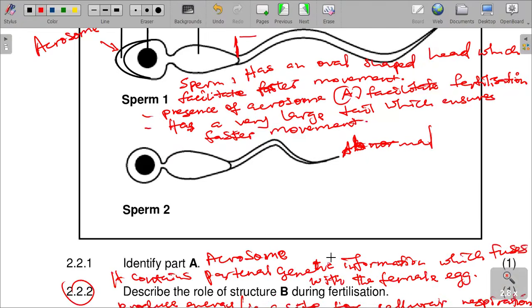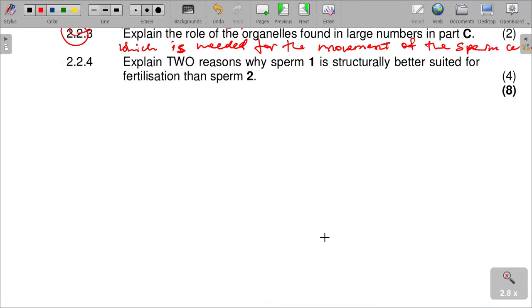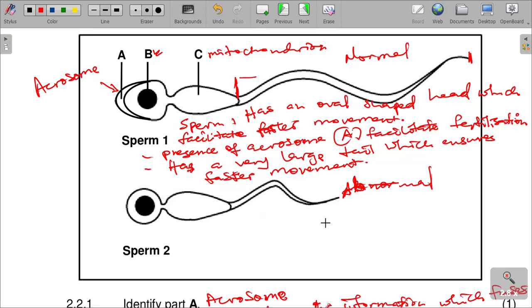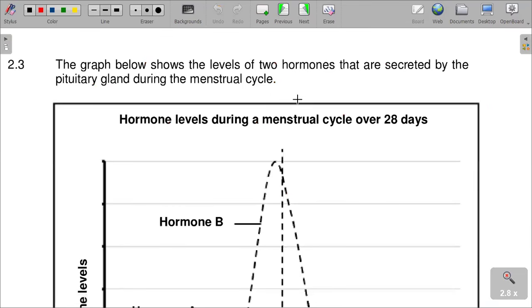Let's go to the next question. So these are the reasons why sperm 1 is suited for fertilization: presence of the acrosome to facilitate fertilization, a large tail which ensures faster movement, and also an oval-shaped head which also facilitates movement. All the answers have to do with the efficiency of fertilization that must take place.